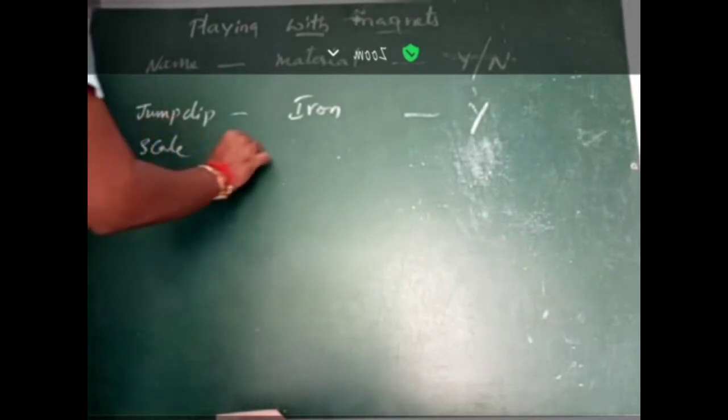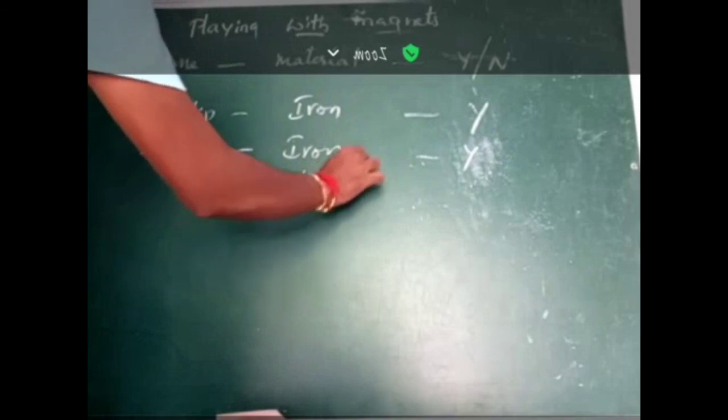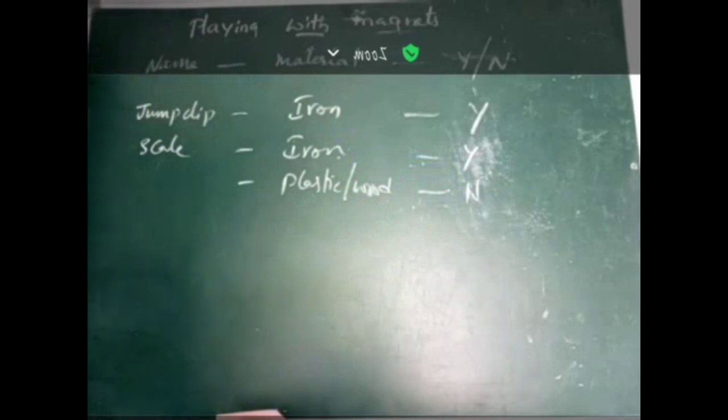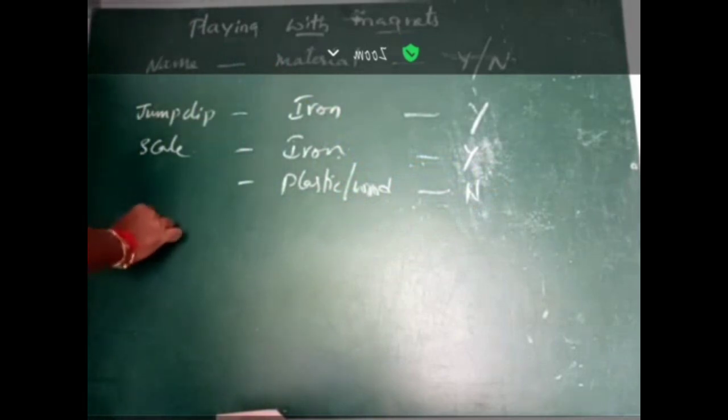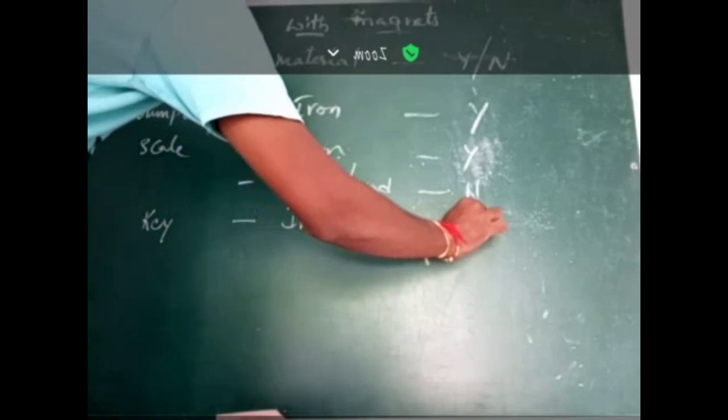Next one is scale. Is a scale attracted to a magnet or not? That depends upon the material it is made of. If it is made with iron, then yes. If it is made with plastic or wood, obviously no, they are not attracted. Like a key. Some keys are made with iron, so if the key is made with iron, yes, it is obviously attracted to the magnet.